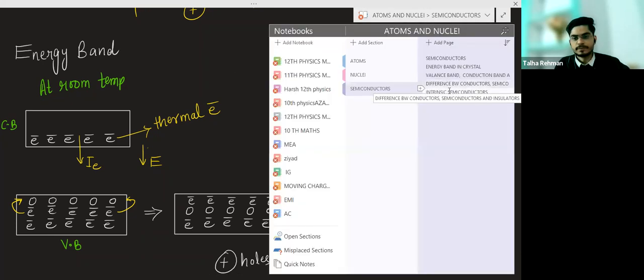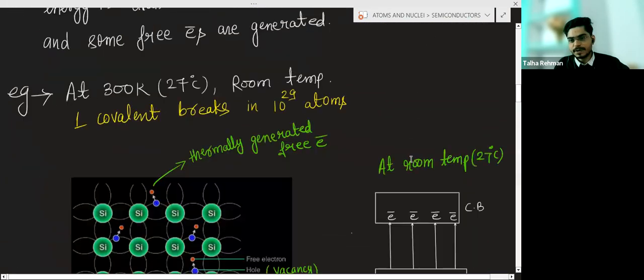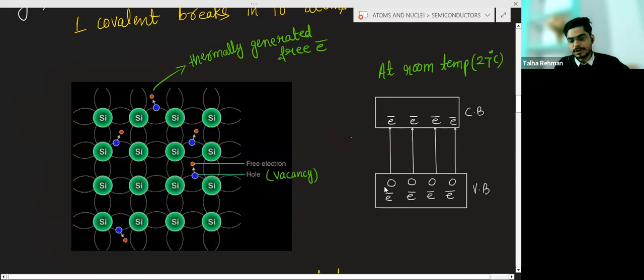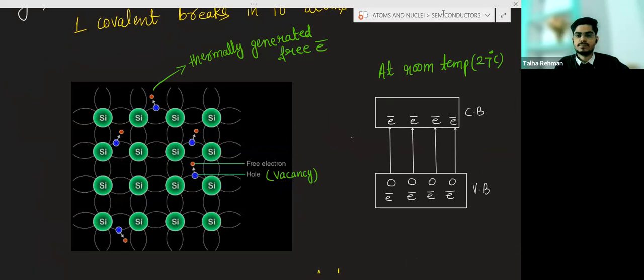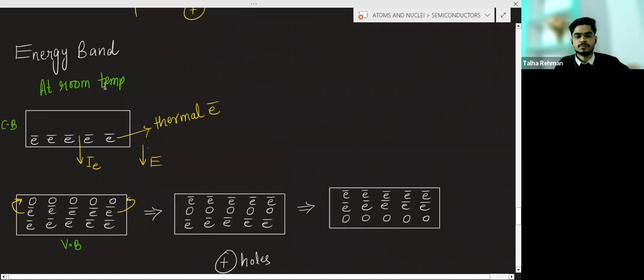At room temperature some electrons move from the valence band to the conduction band, so a vacancy is created, that is a hole. This is the condition at room temperature, and these are the thermal electrons.